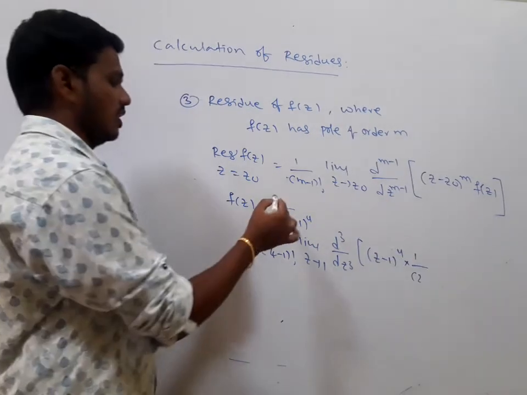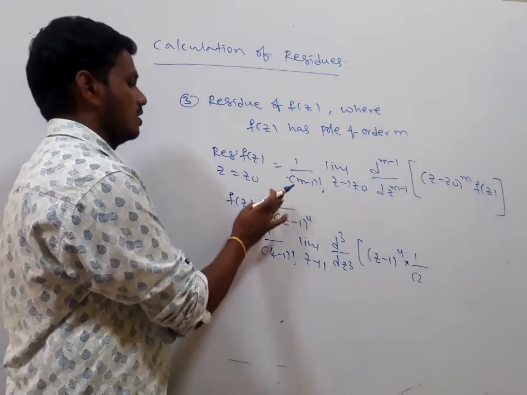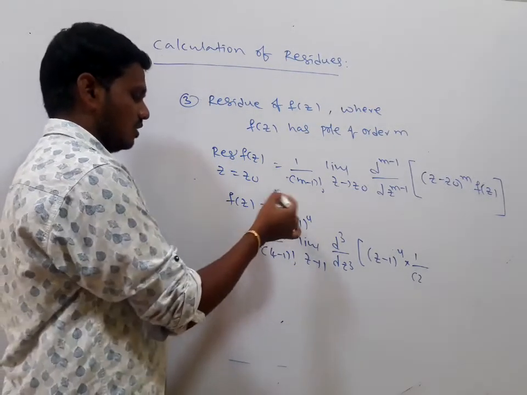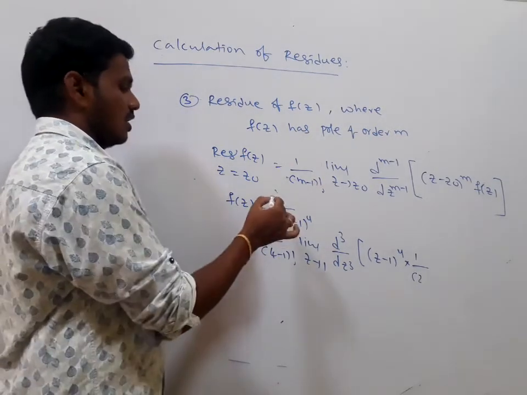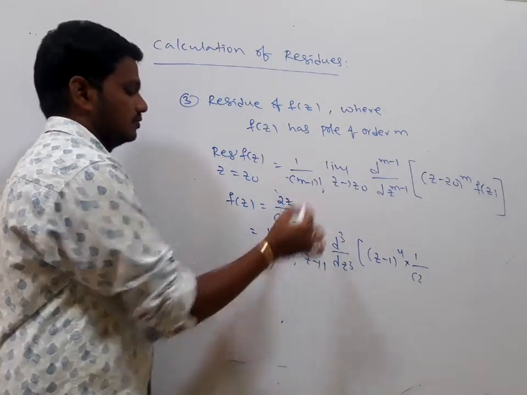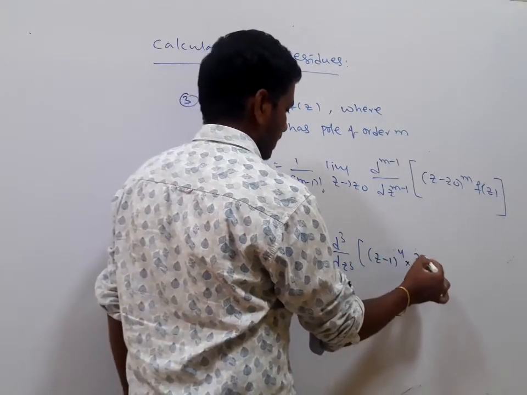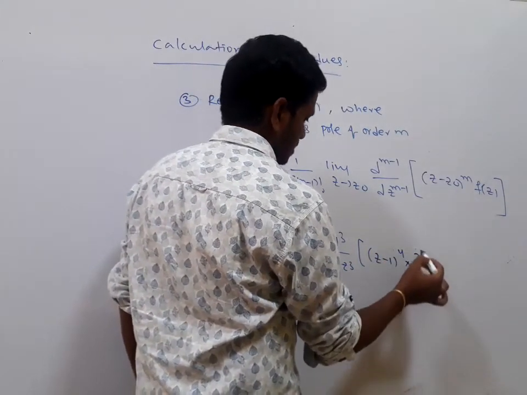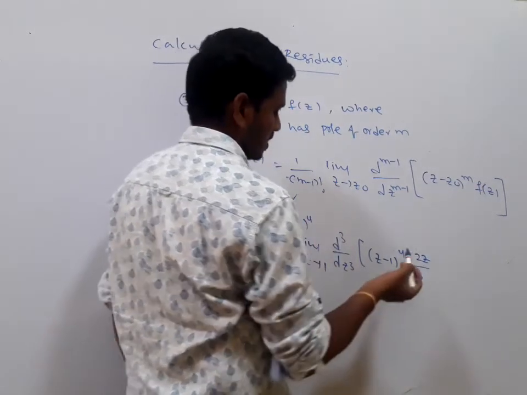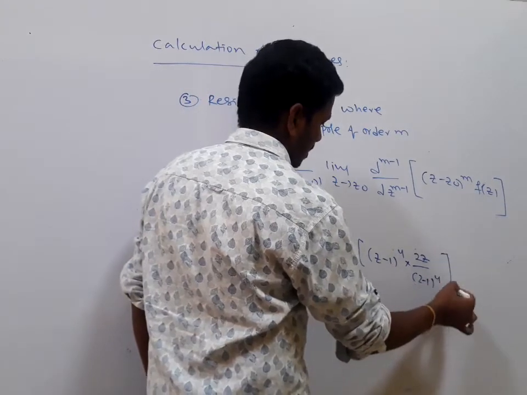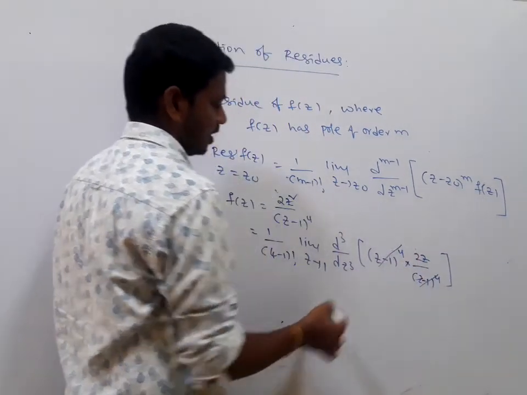If you have a numerator, in this case the integral value may be different, you will get 0, right? Here it is some 2z. Yes, I am writing 2z square divided by z minus 1 all to the power of 4. Yeah, z minus 1 all to the power of 4 gets cancelled.